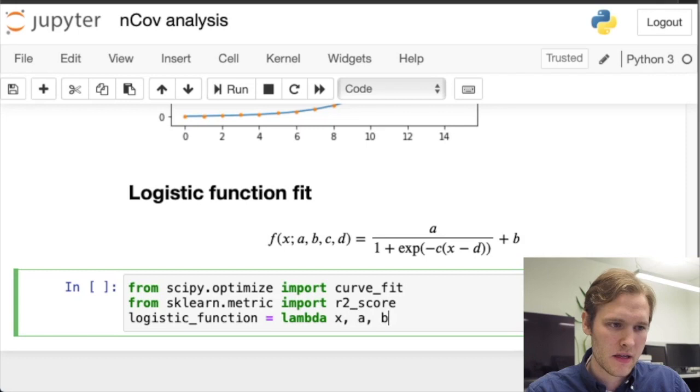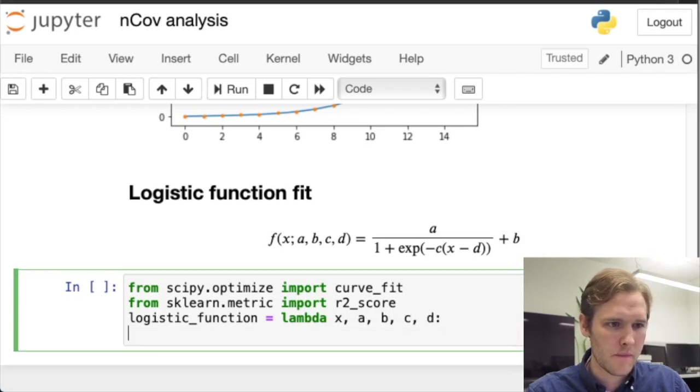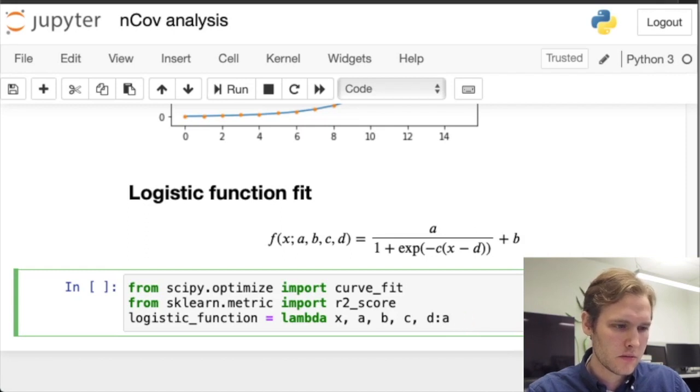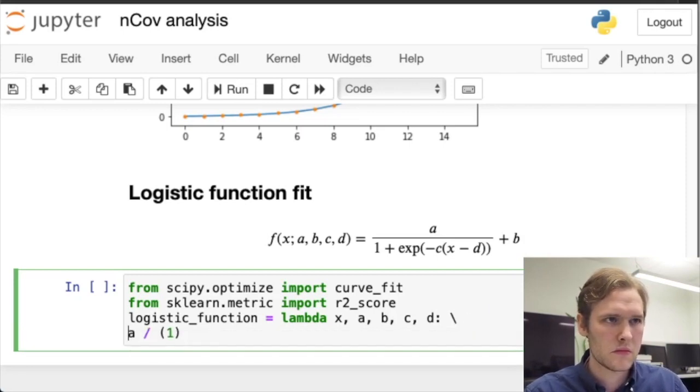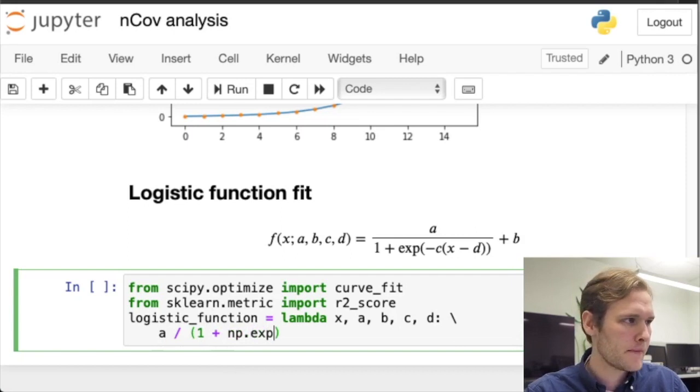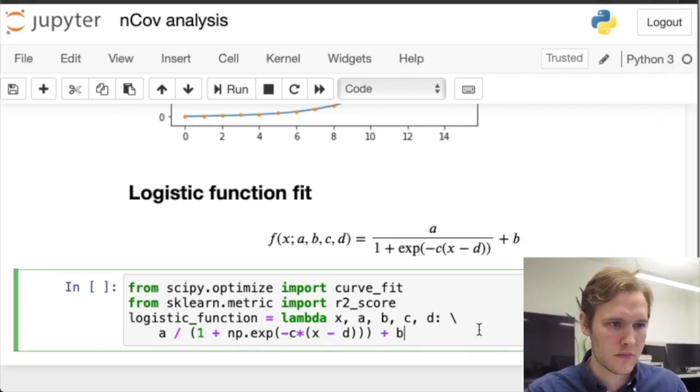It depends on x, a, b, c, and d, and it is a divided by, it's disappearing behind my head there now. Okay, like so. 1 plus the exponential function of minus c times x minus d, plus b. I think that should be it.